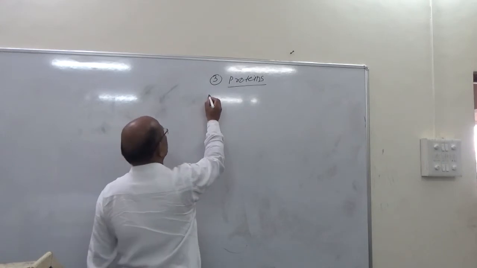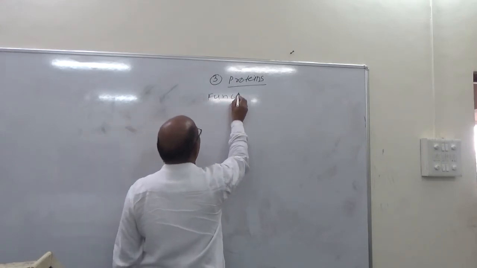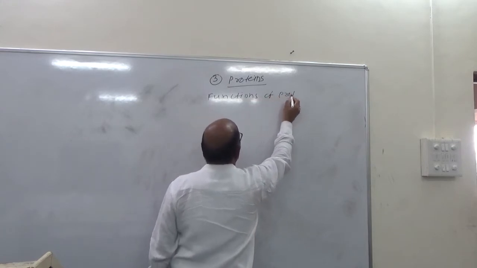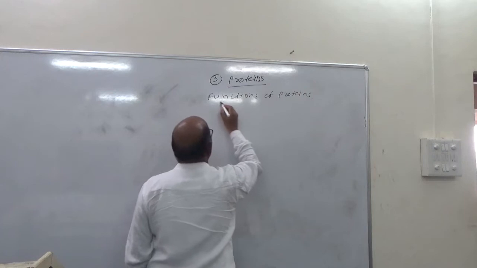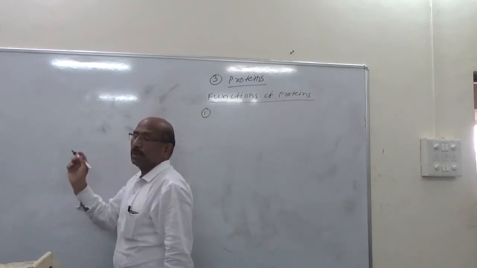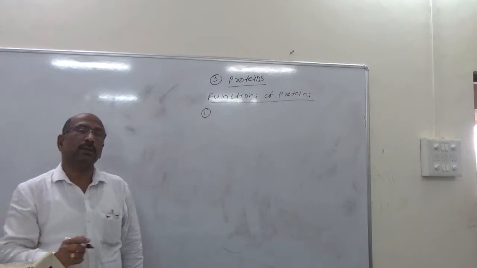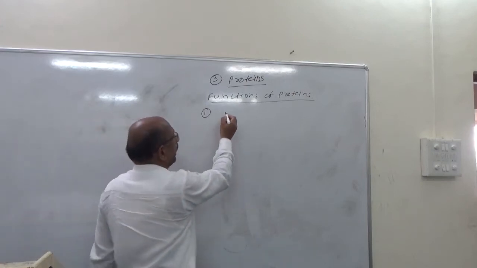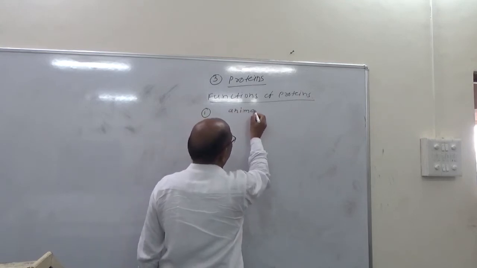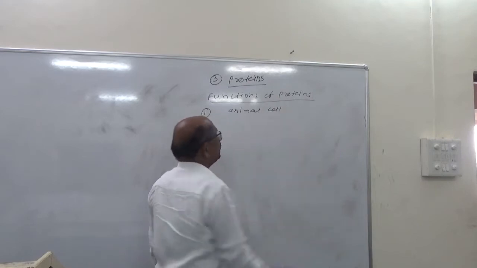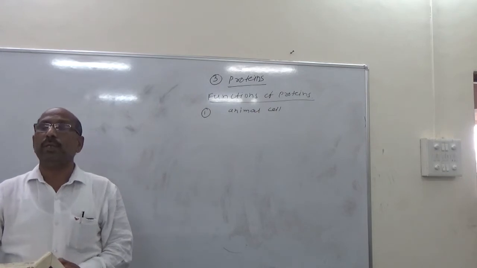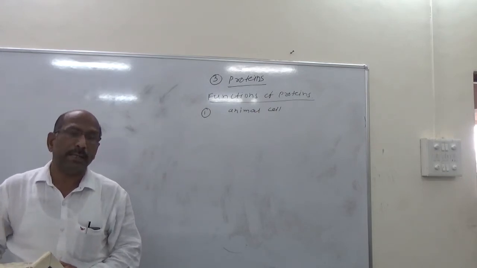Next, after classifications, is the functions of proteins. The first function: proteins are the structural and functional unit of the animal cell. So the major function is that protein is the structural and functional unit of the animal cell.